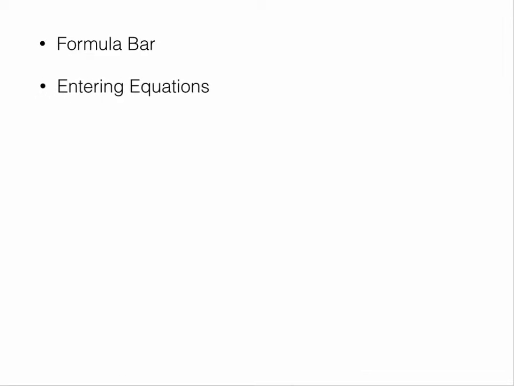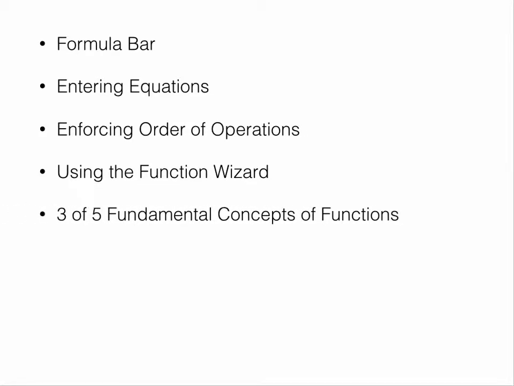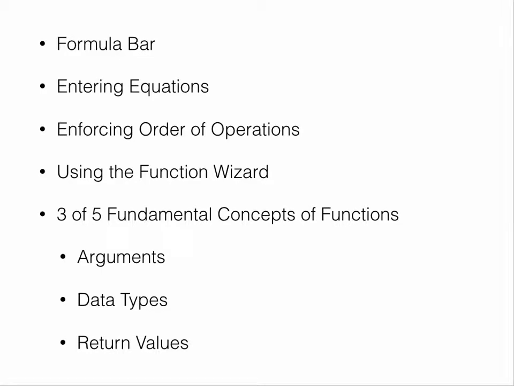We learned the formula bar is where it all comes together. We worked with equations of various complexity and saw how to enforce order of operations. There were about a dozen examples of using the function wizard. We also covered the first 3 of the 5 fundamental concepts of functions. We found that arguments are the inputs, and these inputs need to be of the correct data types. Once these 2 fundamentals are met, the function outputs a return value.